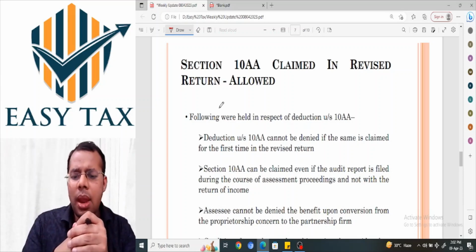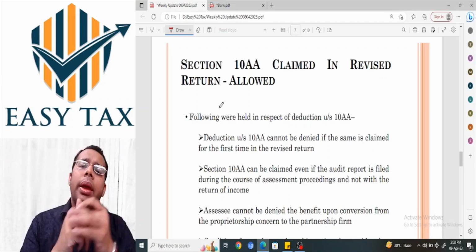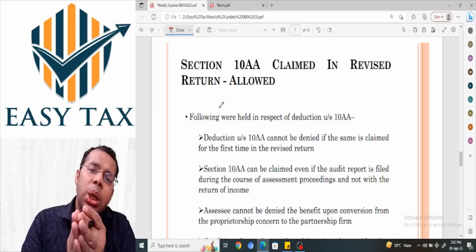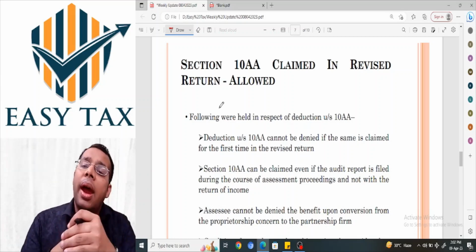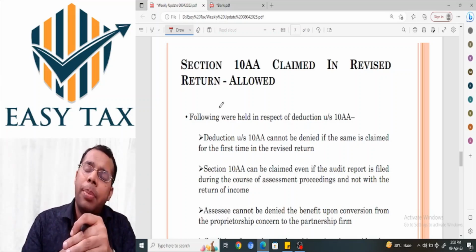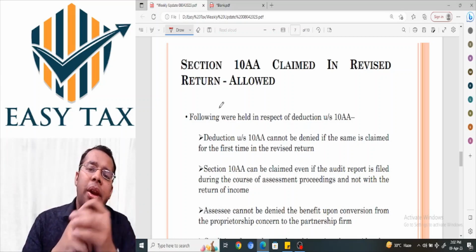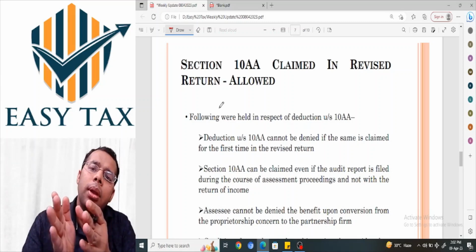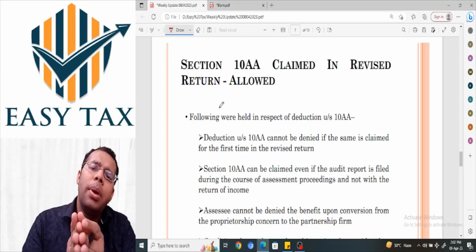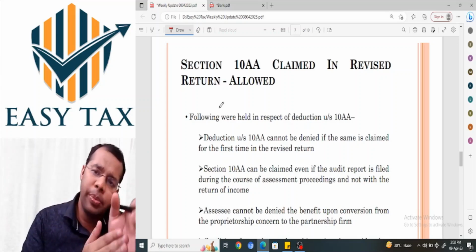And thirdly, in this case the assessee had converted from a proprietorship to a partnership, and the department's argument was that section 10AA cannot be given because the new business was formed by splitting up or reconstruction of the existing business.